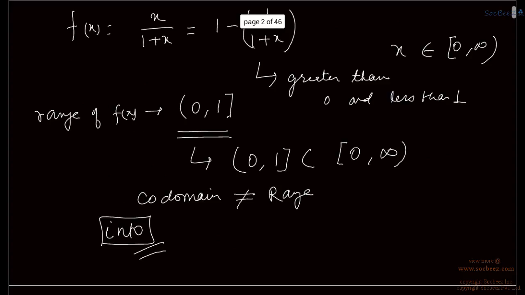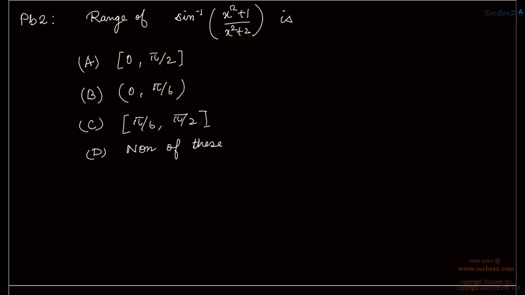Okay, we have problem 2. Range of sine inverse of (x square plus 1 upon x square plus 2) is. We know that sine inverse x lies between plus 1 and minus 1. So we have this, for sine inverse x, for the function y is equal to sine inverse x, x lies between minus 1 and 1.